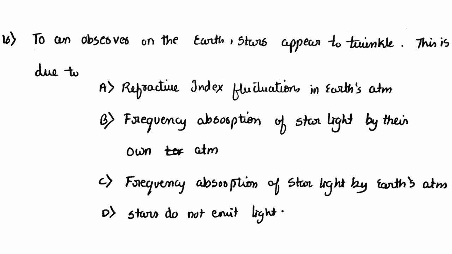16th question. To an observer on the earth, stars appear to twinkle. This is due to refractive index fluctuations in Earth's atmosphere, frequency absorption of starlight by their own atmosphere, frequency absorption of starlight by Earth's atmosphere, or stars do not emit light. Stars appear to twinkle because of refractive index fluctuations in Earth's atmosphere.